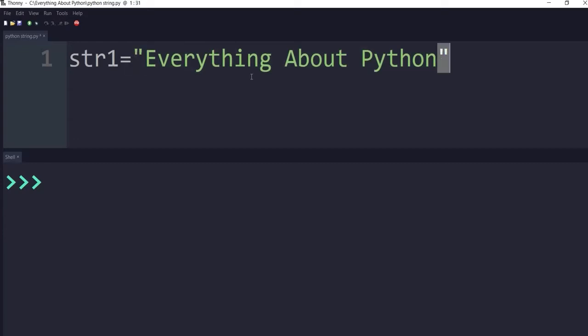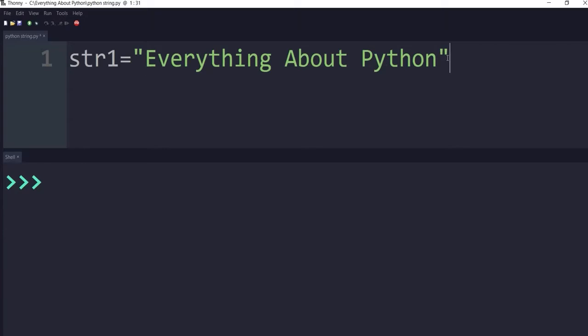This is called a string, and these quotation marks are either single, that is also accepted in Python, double, or triple. These quotes are not a part of the string. They only define the starting and the ending of the string. So at the starting and ending points we use these quotes, either single, double, or triple, which represent the starting and the ending of the string.